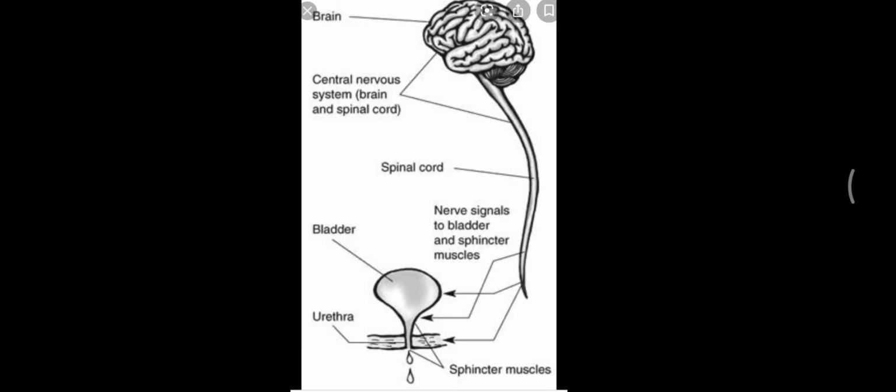The central nervous system again sends the motor signal, and as a result the smooth muscles of the bladder contract, the urethra will relax, the urethral sphincter will open, and urine is passed out from the body. So this complete process is referred to as the micturition reflex, and it is responsible for passing of urine from inside to outside the body.